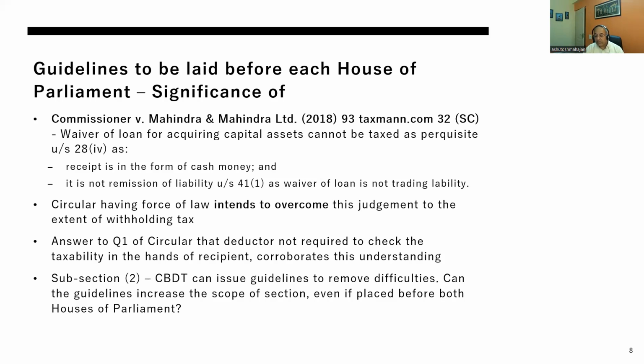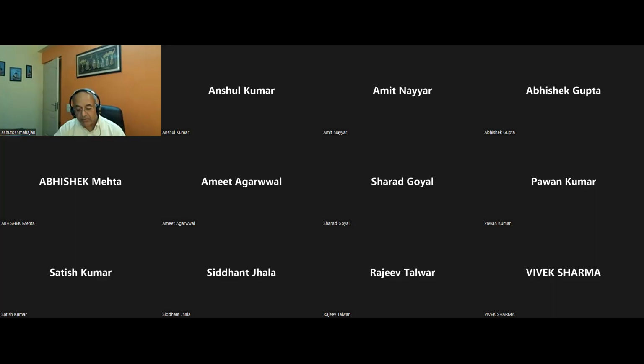So the Supreme Court basically laid down that Section 28(4) covers the benefits which are only given in kind. Now, this is the judgment of 2018, and this was the settled law till now, before this circular came about. So I'll just prepone one of the questions which are there in the circular, which is question 3. And question 3, again, in the circular, talks about Mahindra and Mahindra in 2018.